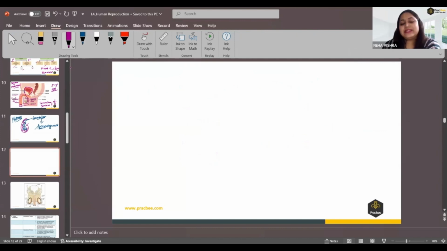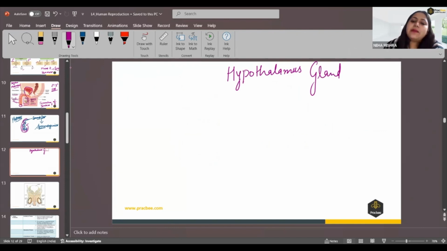Now what is it about? Basically, at the base of our brain, we have one gland. We call it the hypothalamus gland. This hypothalamus gland is the master of the master gland. Basically, it gives two types of hormone, switch on hormone and switch off hormone.